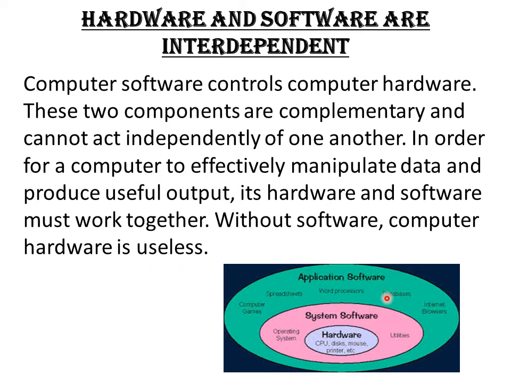These are the application software, word processor, spreadsheet, computer games, and these are the system software here like operating systems, and this is the hardware like CPU, disk, mouse and printer.